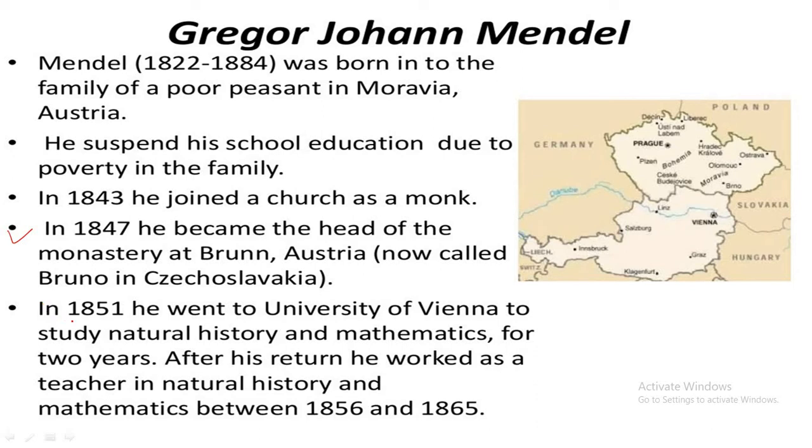In 1851, he went to the University of Vienna to study natural theory and mathematics for 2 years. After his return, he worked as a teacher in natural history and mathematics between 1856 and 1865.